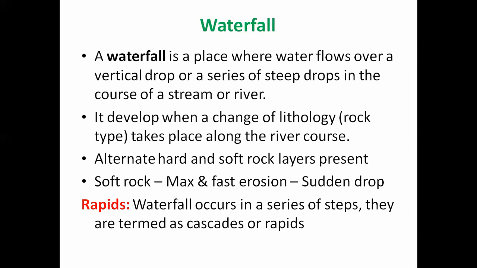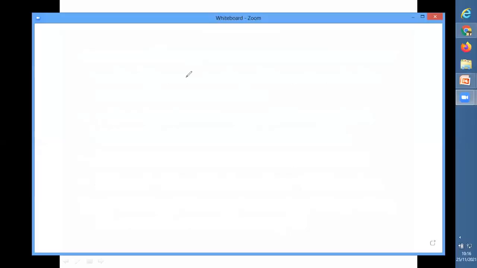Now, these waterfalls are developed when a change of lithology takes place along the river course. Lithology is changed means the rock types are changed; in such a condition, the waterfalls are developed. So I will show you how.